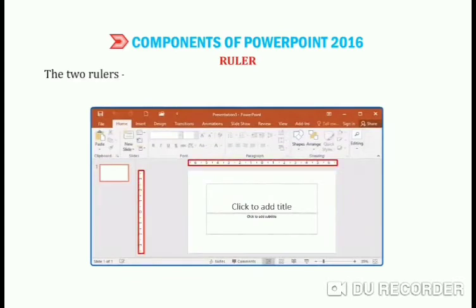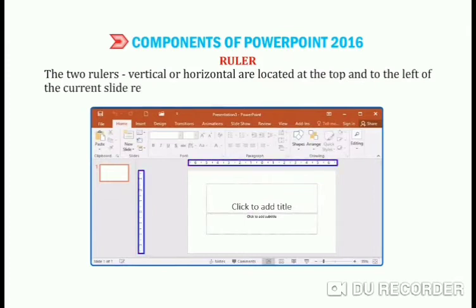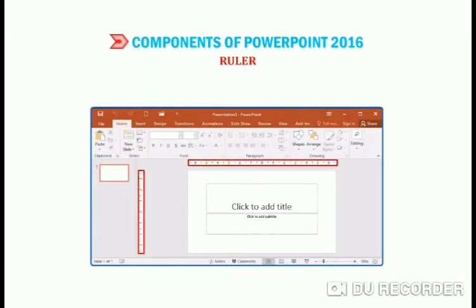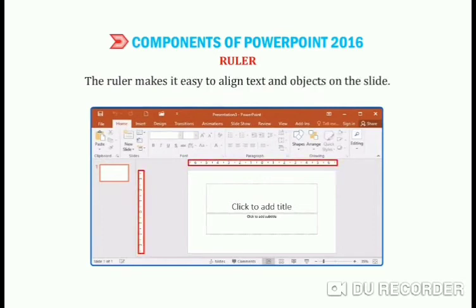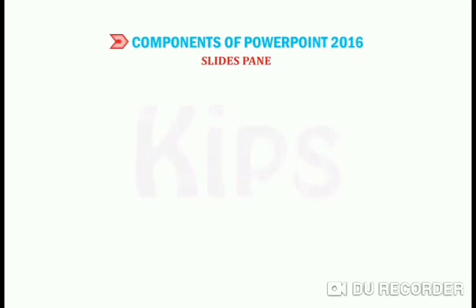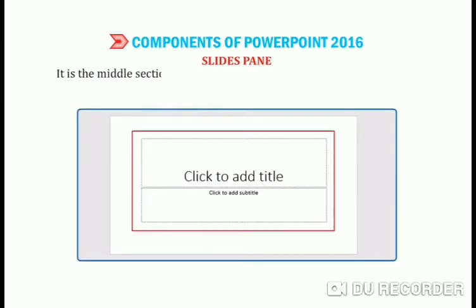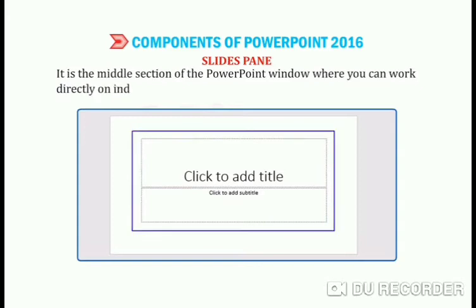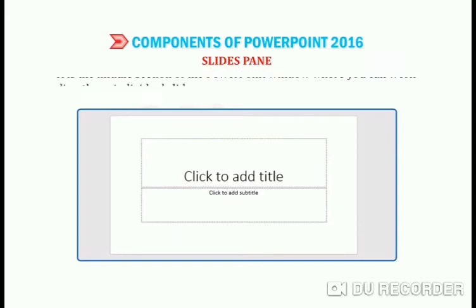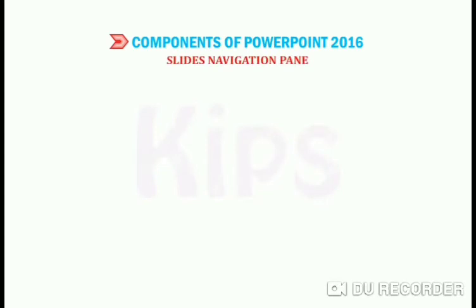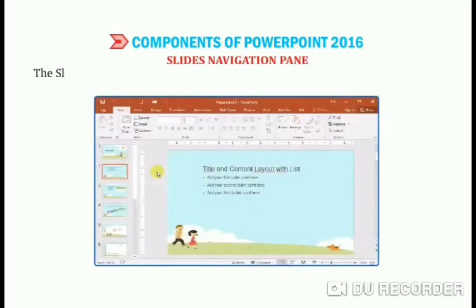Next one, ruler. The two rulers, vertical and horizontal, are located at the top and to the left of the current slide respectively. The ruler makes it easier to align text and objects on the slide. Clear? Next one, slide pane. It is the middle section of the PowerPoint window where you can work directly on individual slides. Next one, slide navigation pane.